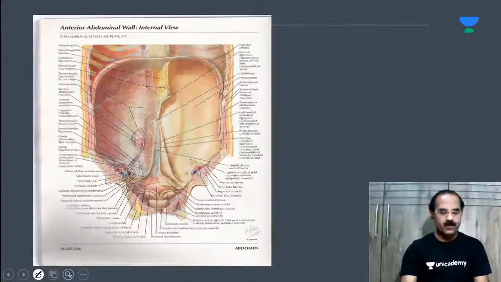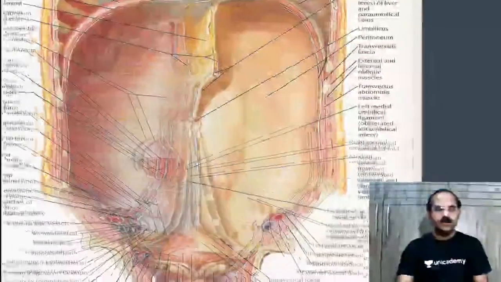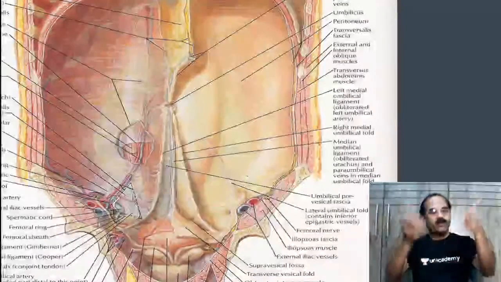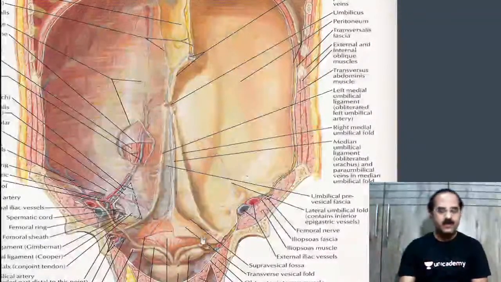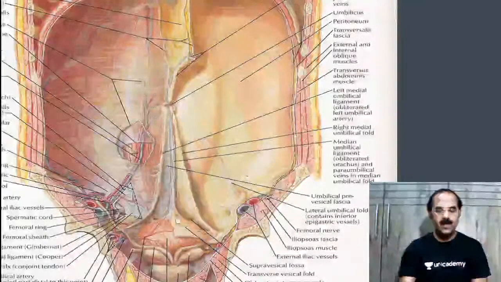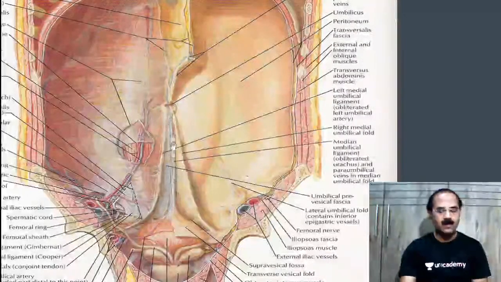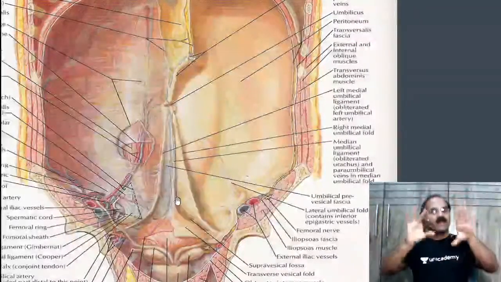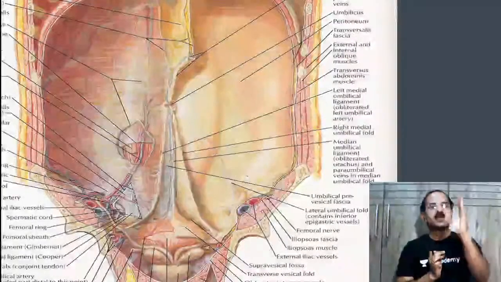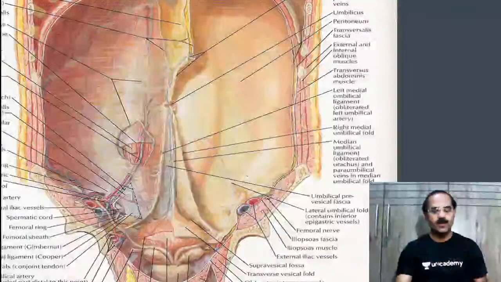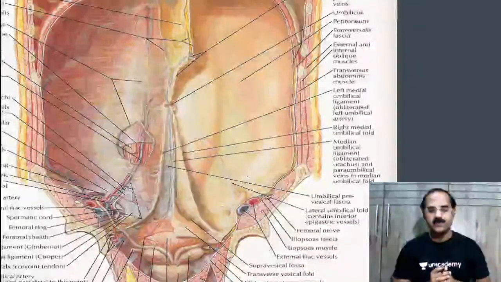Now look at this slide and tell me, what is this view of the abdomen? Where are we looking from? This is the anterior abdominal wall. You're looking from inside the abdomen. This is the urinary bladder. And what is this? This is the median umbilical ligament. If it does not obliterate, the child will be passing urine through the umbilicus. That is known as weeping umbilicus.